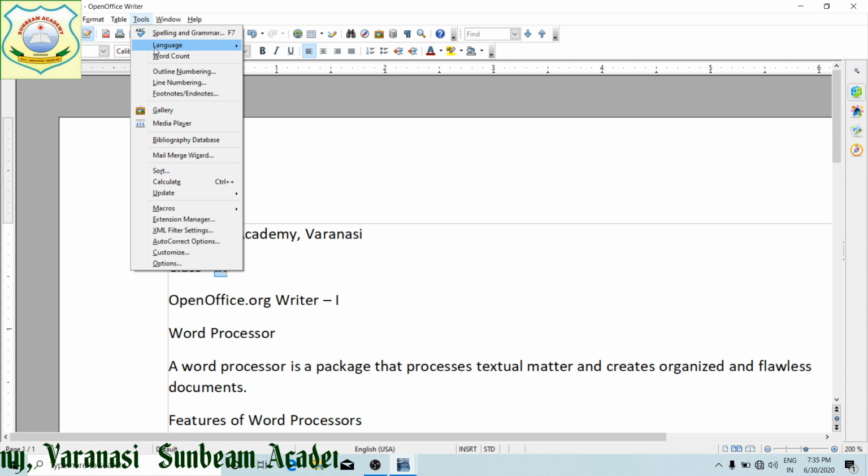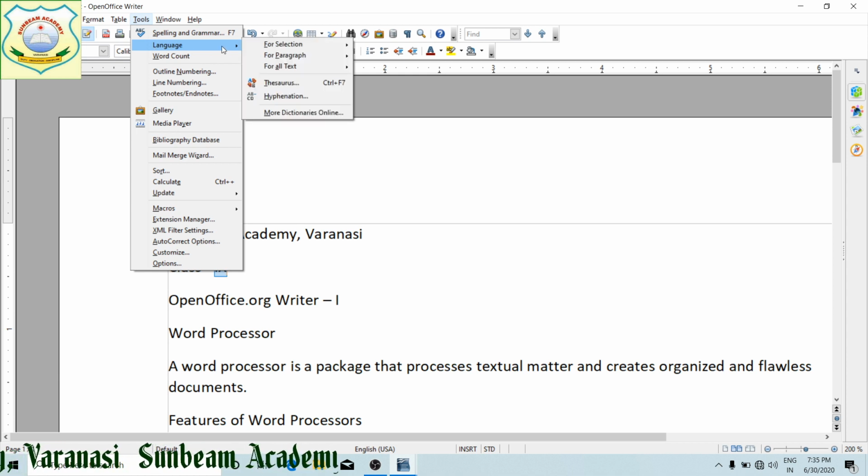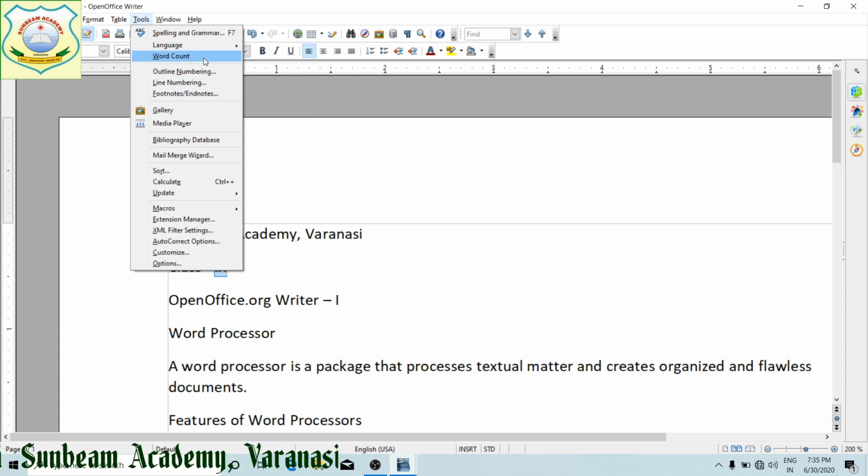Language. We can provide language for the selected text, for a paragraph, for all text. Here it is thesaurus, hyphenation. Thesaurus means similar meaning. Word count, how many characters we have written on the document, can be counted with the help of this one.